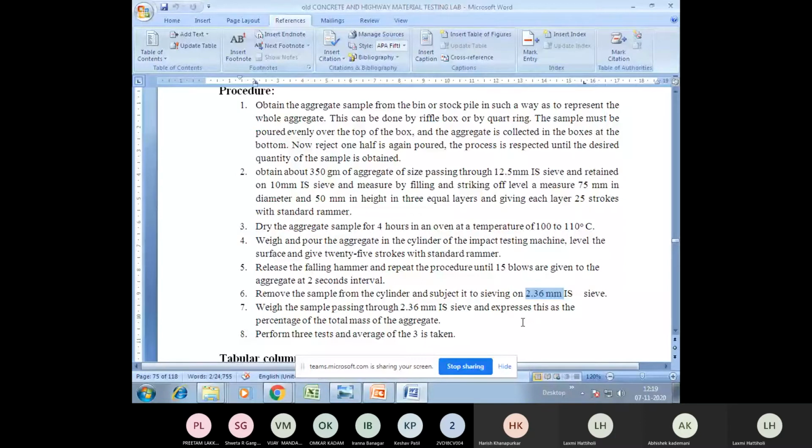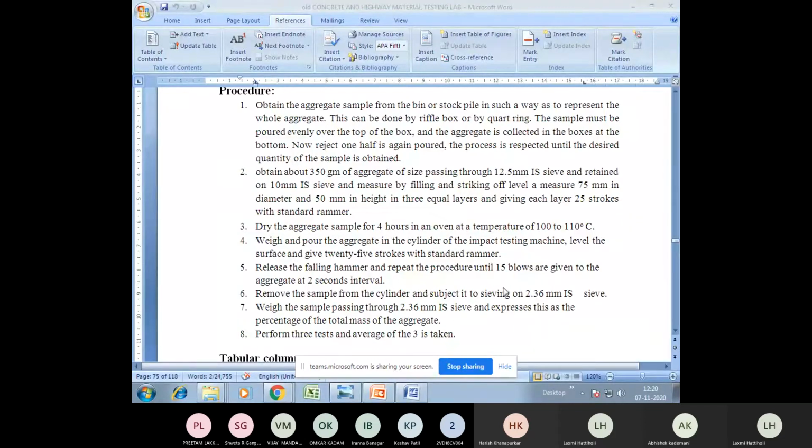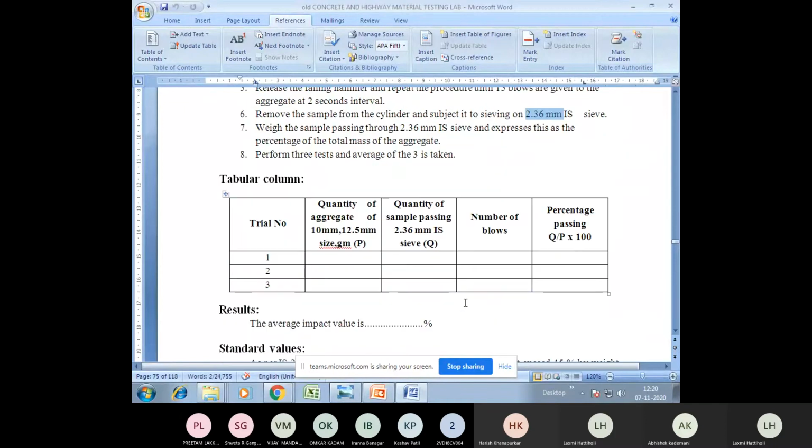So later on, you need to perform this experiment 3 times, and later on you need to take the average. Then you will get the actual impact value of the aggregate. Okay, now this is a tabular column. I'll show you the tabular column.